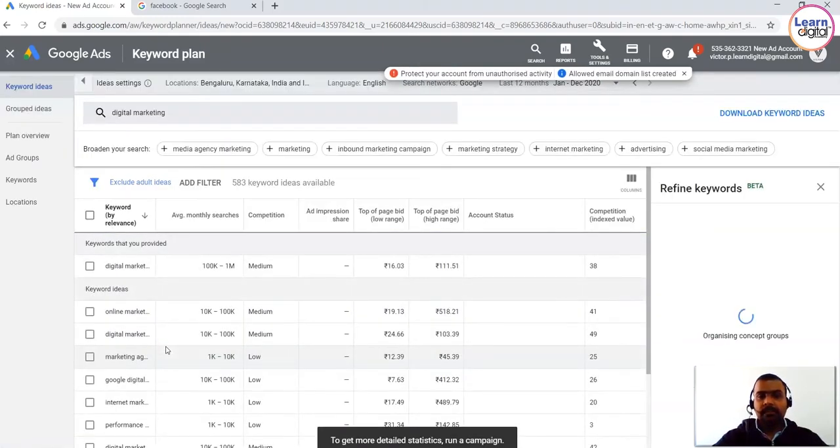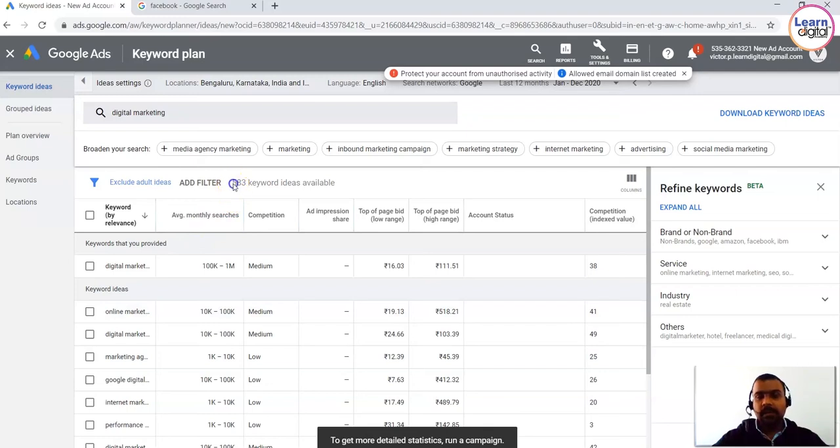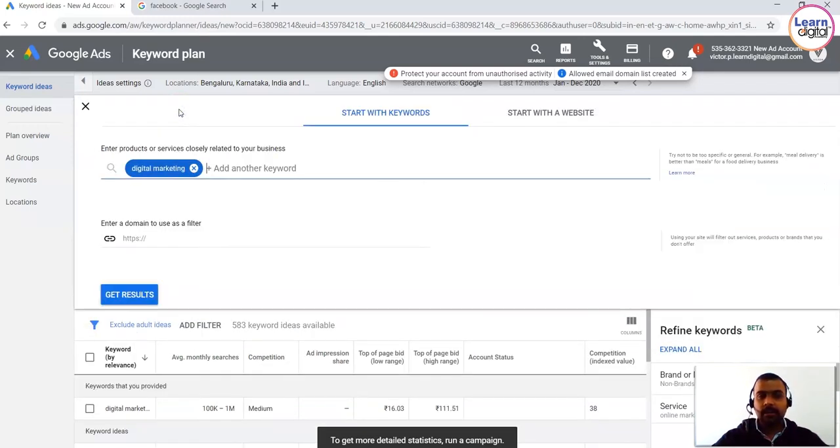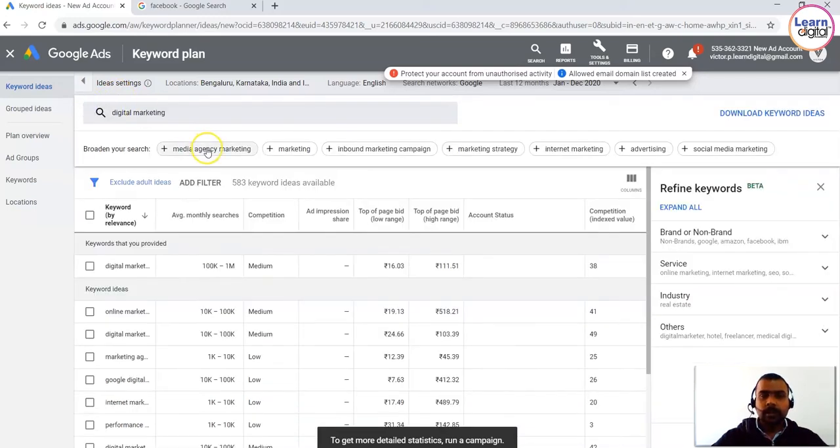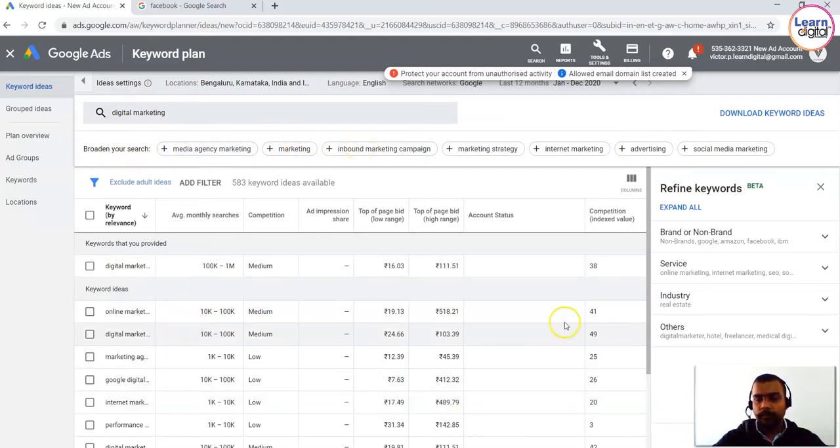Now Google understood that Victor's requirement is digital marketing. Now it has given me the suggestions over here. Can you see here, 580 keyword ideas available for the one single keyword combination, which is digital marketing. Google is also giving me suggestions like media agency marketing, inbound marketing. You can add these so that this list also will improve.